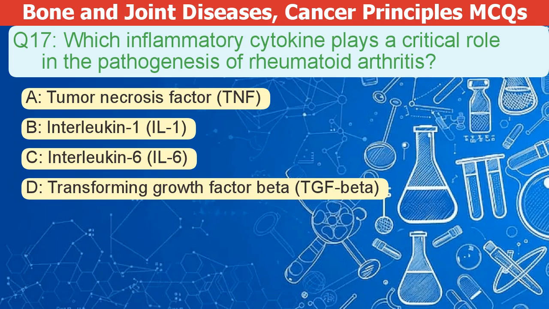Which inflammatory cytokine plays a critical role in rheumatoid arthritis? A. Tumor necrosis factor. B. Interleukin 8. C. Interleukin 6. D. Transforming growth factor beta.